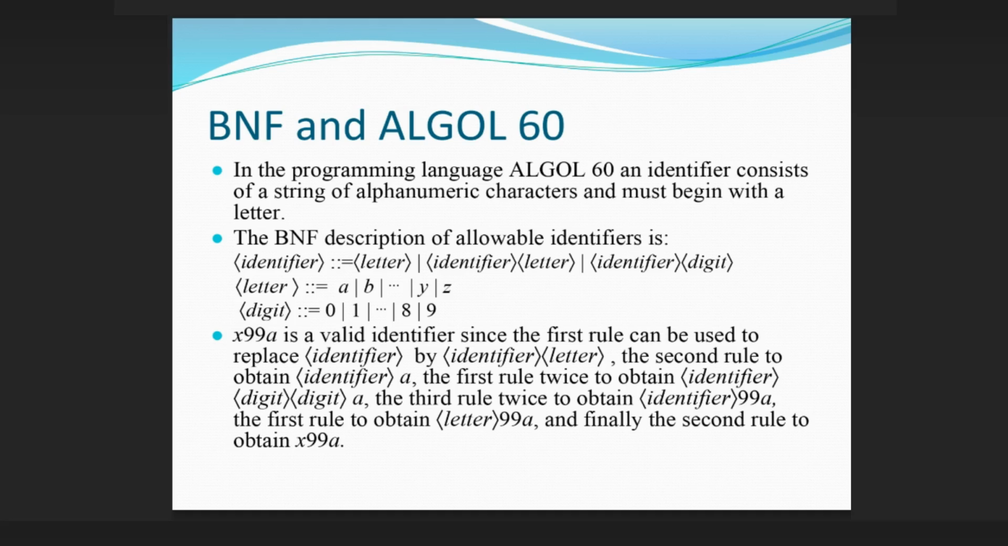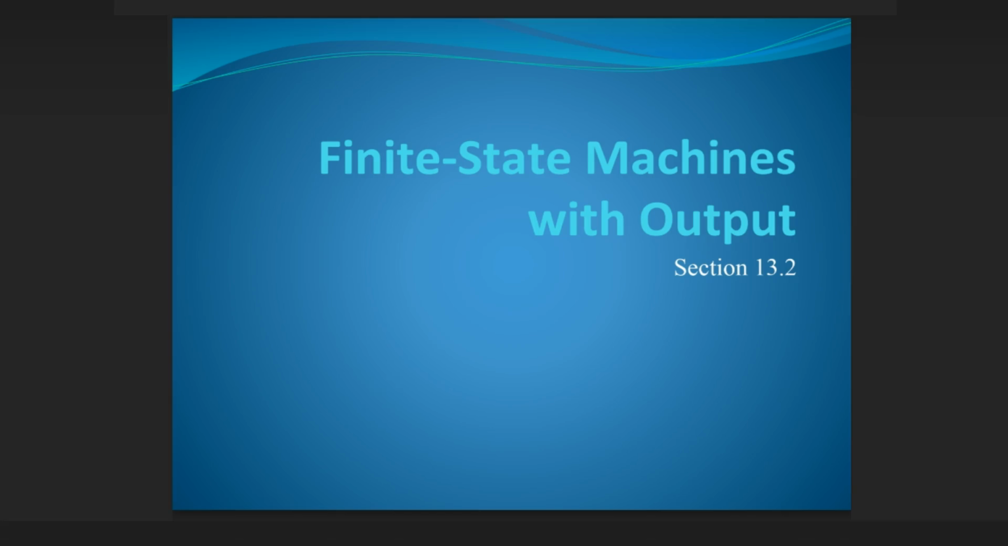x99a is a valid identifier since the first rule can be used to replace identifier by identifier letter, the second rule to obtain identifier a, the first rule twice to obtain identifier digit a, the third rule twice to obtain identifier 99a, the first rule to obtain letter 99a, and finally the second rule to obtain x99a.